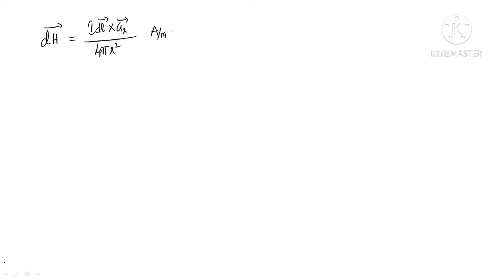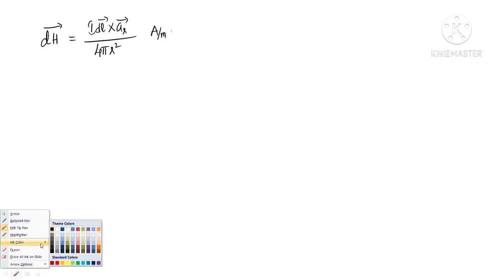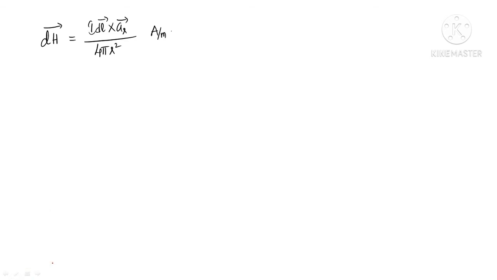Okay, so how can I understand it? See here, how can I understand the direction of the field? I considered the current carrying conductor this way, and this is the direction of the current, and I am considering this as the differential element dl bar. So this is the direction of dl bar.